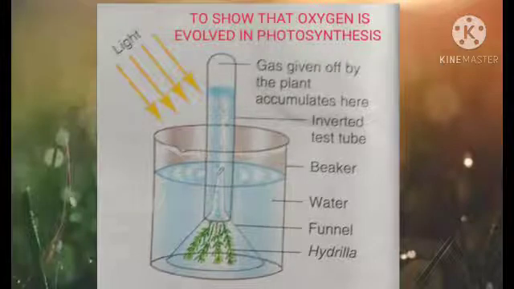We take such a plant and put it in a beaker full of water with an inverted funnel and an inverted test tube filled with water and place it in sunlight. After about 4 to 6 hours, we find that the plant is producing bubbles. Like soap bubbles, we find bubbles inside the test tube, and the water in the test tube is lowering, coming down.